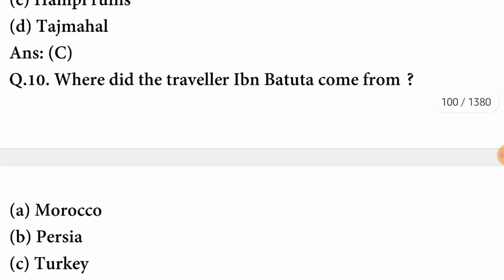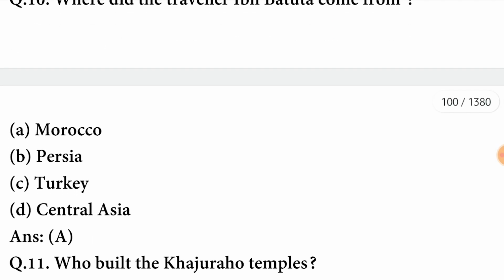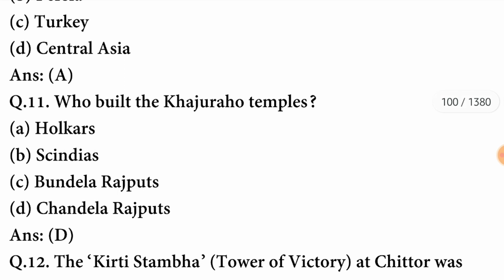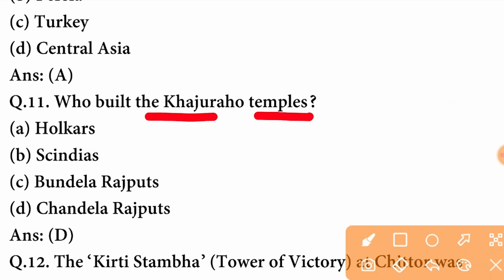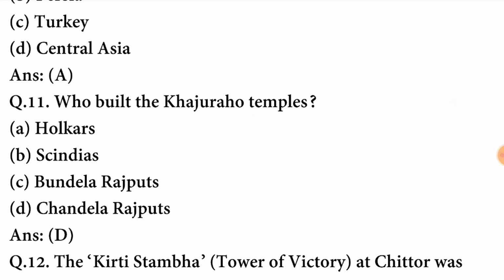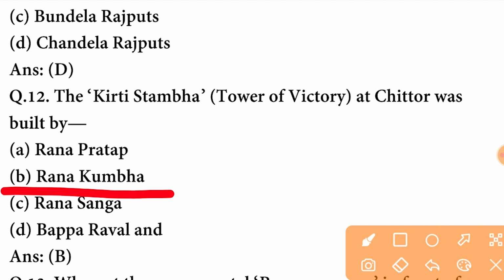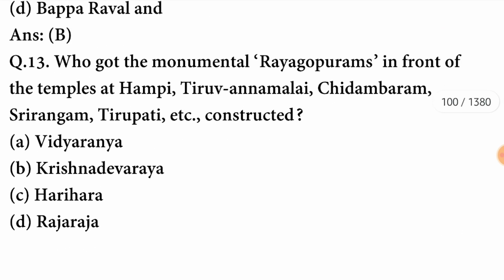Where did the traveler Ibn Battuta come from? He came from Morocco. A option is correct here. Who built the Khajuraho temples? The Khajuraho temples were built by Chandel Rajputs. D option is correct here. The Kirti Stambh at Chittor was built by Rana Kumbha. B option is correct here.